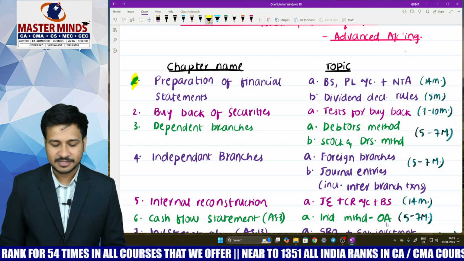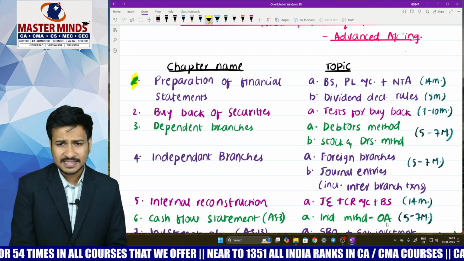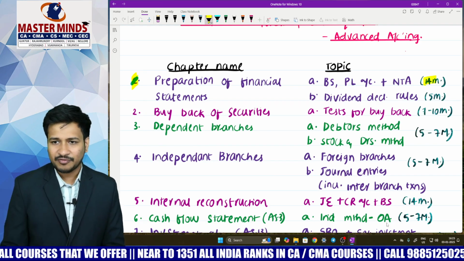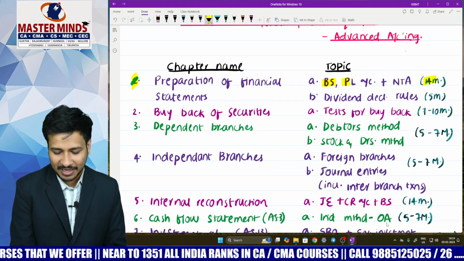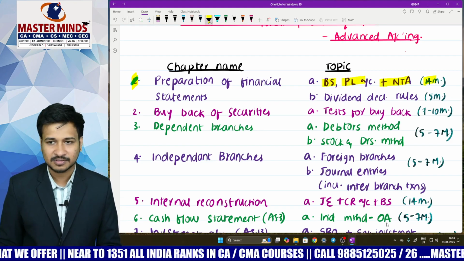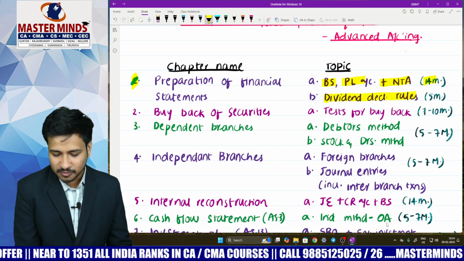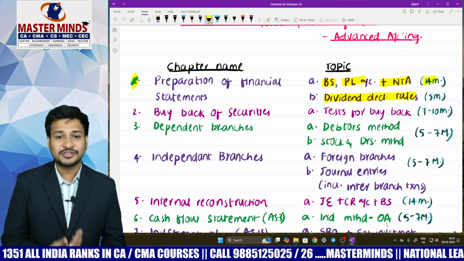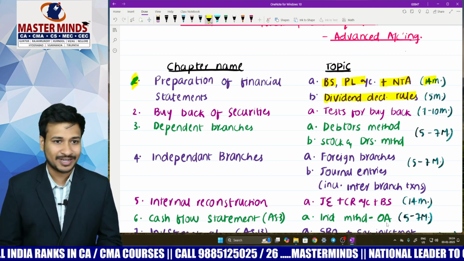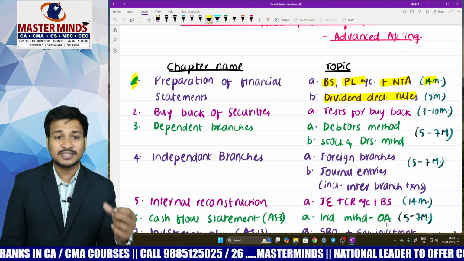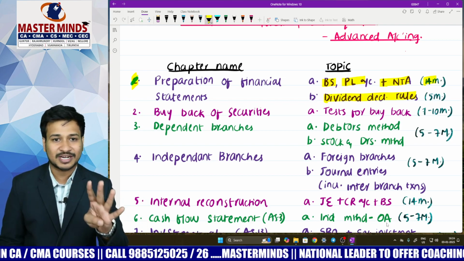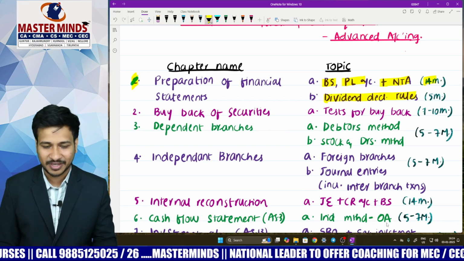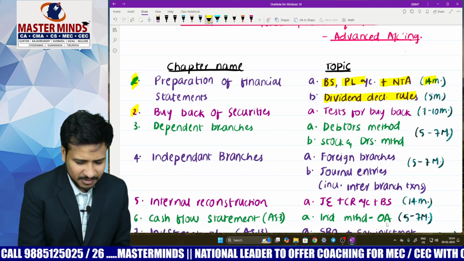Preparation of financial statements, from which the examiner is asking a short question of 14 marks. He is testing preparation of balance sheet and P&L account along with notes to accounts. For 5 marks, dividend declaration rules. As per the Companies (Declaration and Payment of Dividend) Rules 2014, there are 4 conditions. Theoretically there are 6 conditions, but for problems, 4 conditions are there. From that area, the examiner is testing you with a 5 marks question. Take more care.